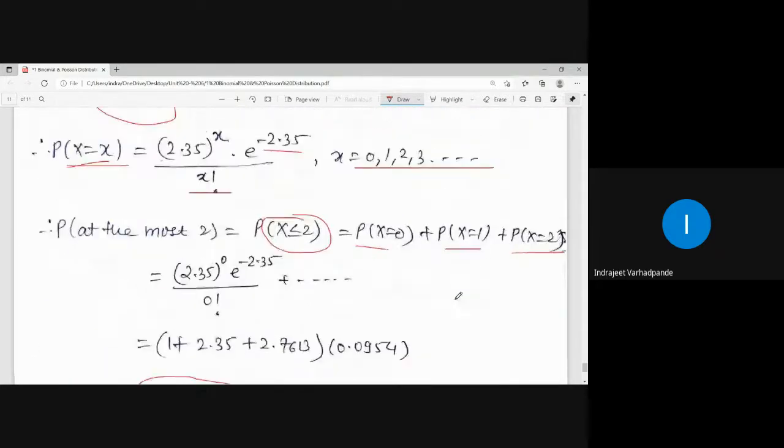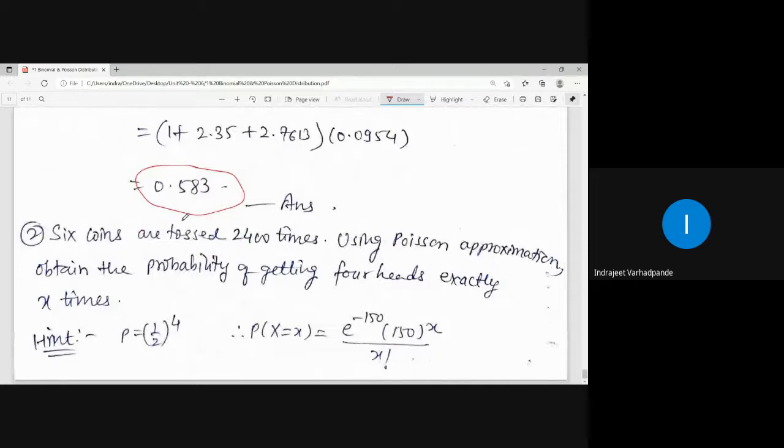The other example: 6 coins are tossed 2400 times. Using Poisson approximation, obtain the probability of getting 4 heads exactly x times. Now, when we toss a coin, what is the probability of getting a head and the probability of getting a tail? It is 1/2.